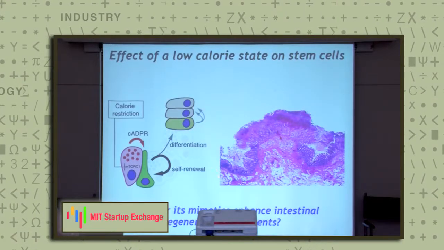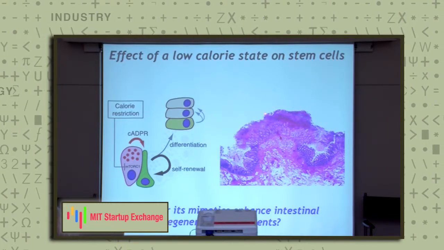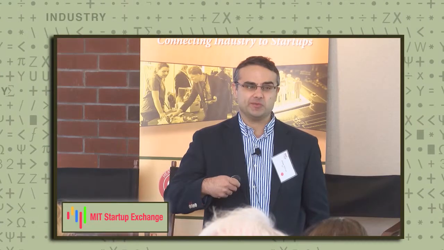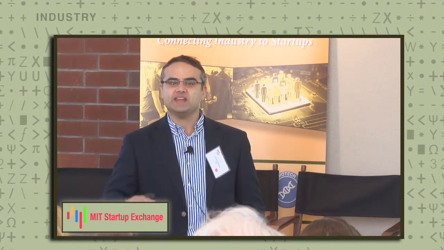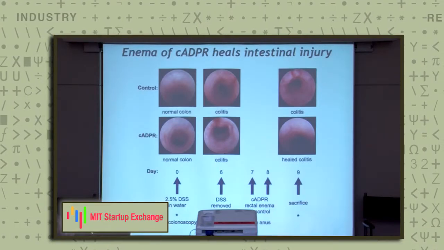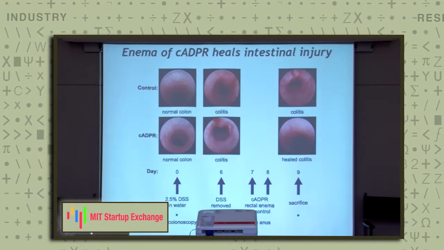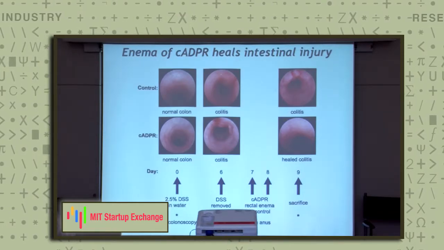And why is this important? So as a gastrointestinal pathologist, a biopsy that we commonly observe in the clinic is shown here, where this is a biopsy from a patient that's suffering from a severe bacterial infection. And even when one gives these patients strong antibiotics, one needs to wait a long period of time for this intestinal mucosa to repair itself. So we asked the question, if one were to give enemas of this compound cyclic ADPR, can one expedite endogenous repair in the intestine by activating the stem cells?